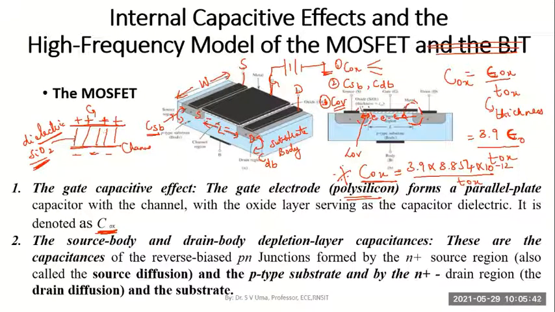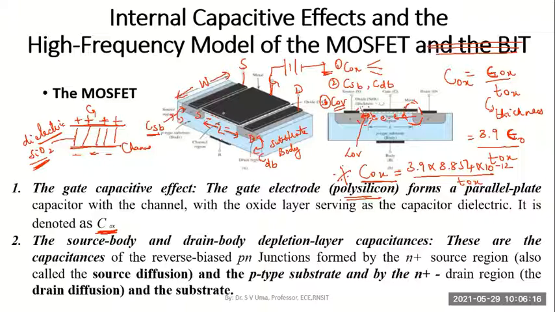It exists between this metal or polysilicon material, which is connected as the gate terminal externally. Below that oxide layer, the channel is formed, and in that channel we accumulate negative carriers or electrons to help conduction between the source and the drain regions. That's the basic operation of a MOSFET.